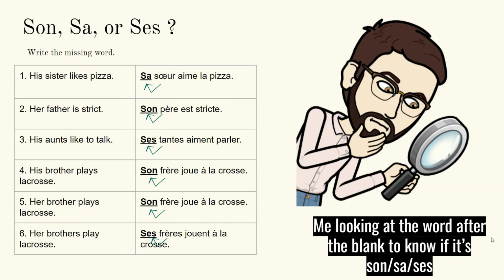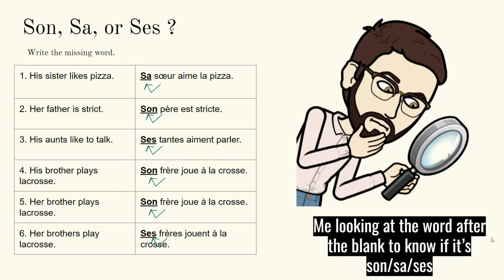His sister likes pizza. Sa sœur aime la pizza. Because it's sœur, it has to be sa. Her father is strict. Son père est strict. You know to say mon père. You know to say ton père. So to make it be her father, it needs to be son père.